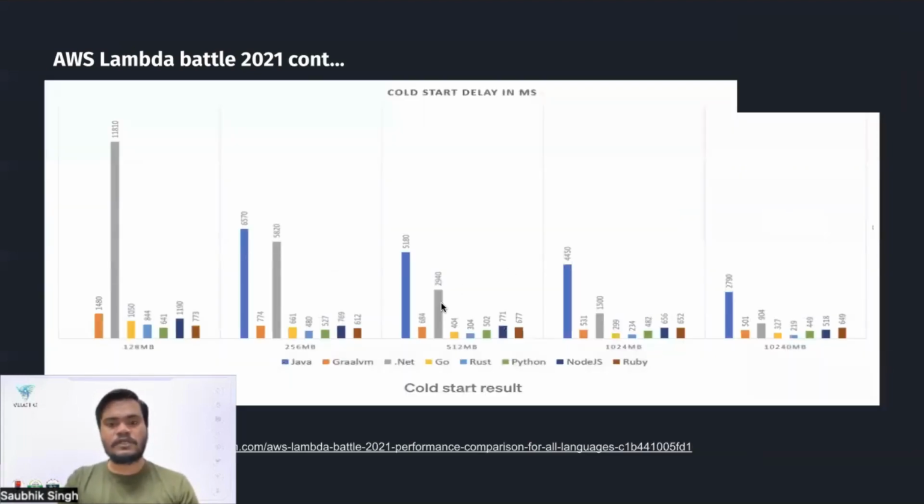There is again one chart for the cold start. You can pause the video and compare if you want.